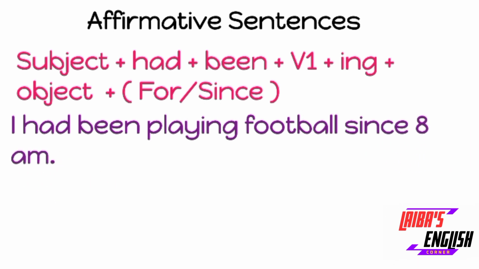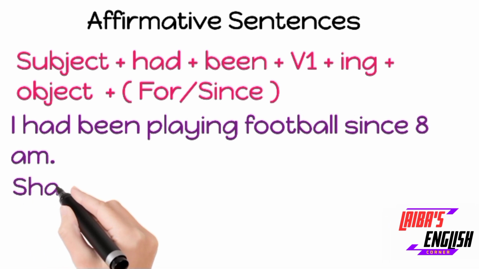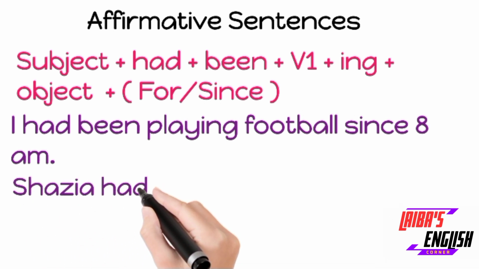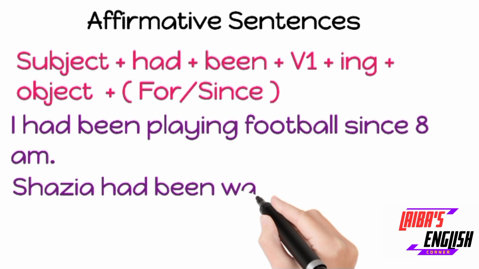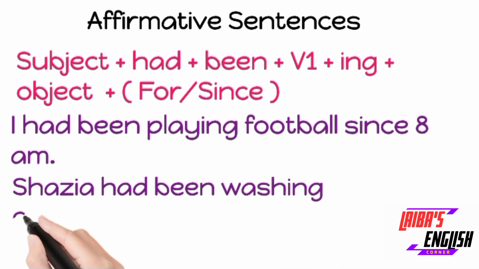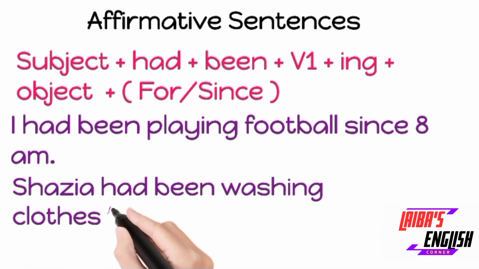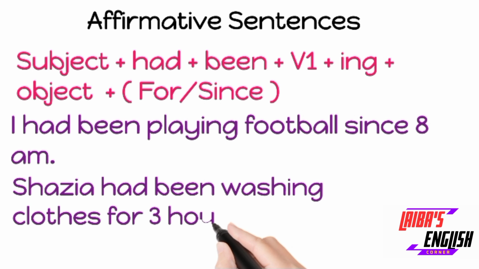We will take an example. I had been playing football since 8 am. So I is the subject, had the helping verb, been is used, play first form plus ing, playing football as an object, and since 8 am. Whenever you are sure, when you know the exact time, you will use since.